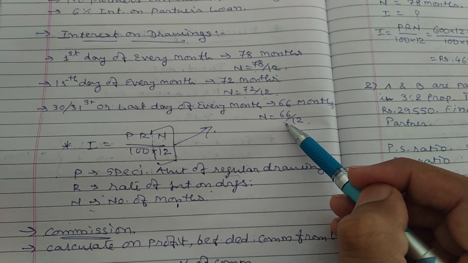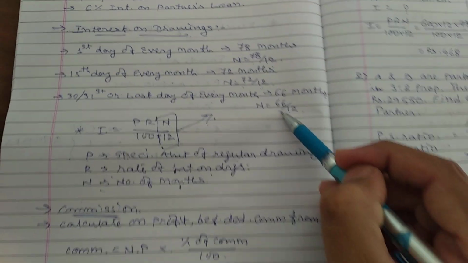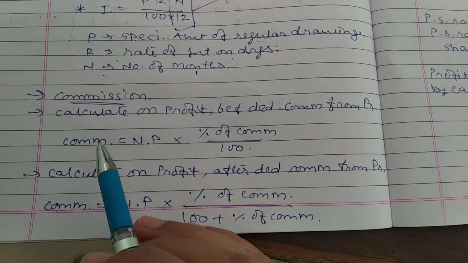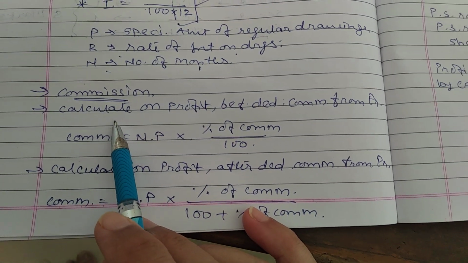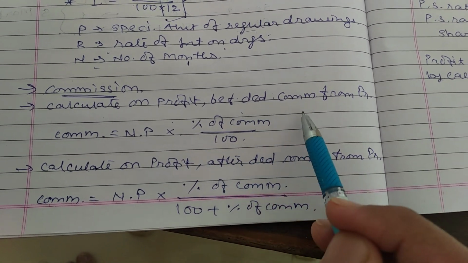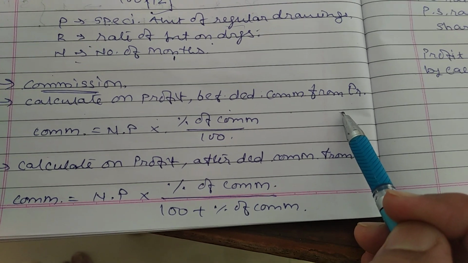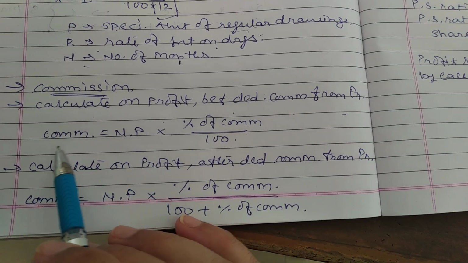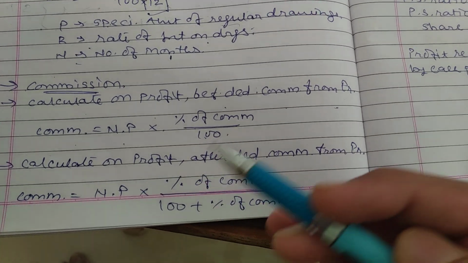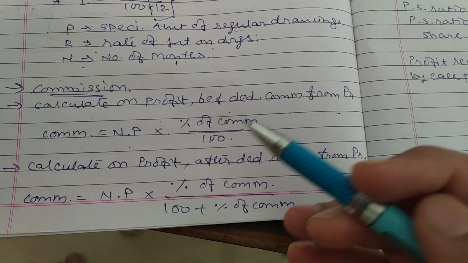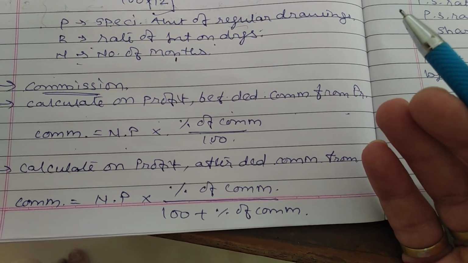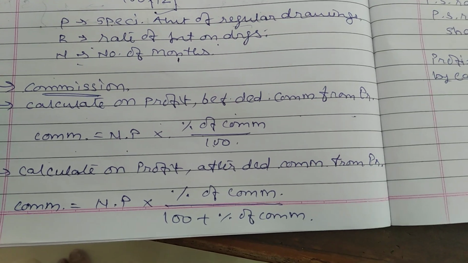Now, if there is a question relating to calculation of commission, and the question says to calculate commission on profit before deduction of commission from profit, then the formula is commission = profit into percentage. Whatever the rate of commission is given, for example 6% commission, directly calculate the amount of commission on that particular profit.